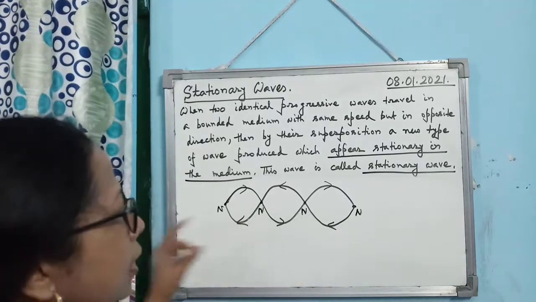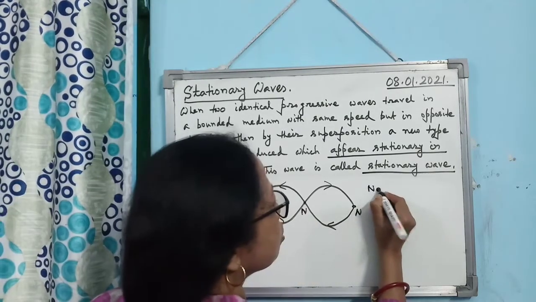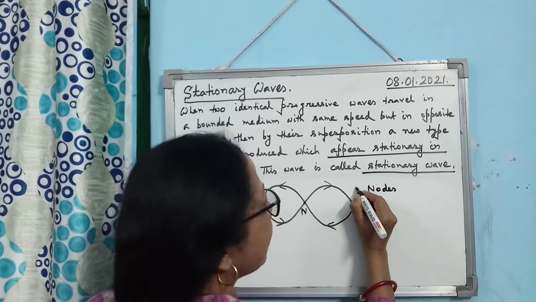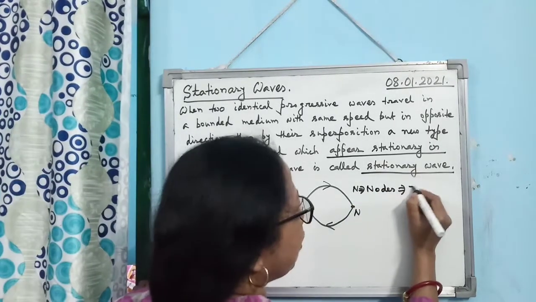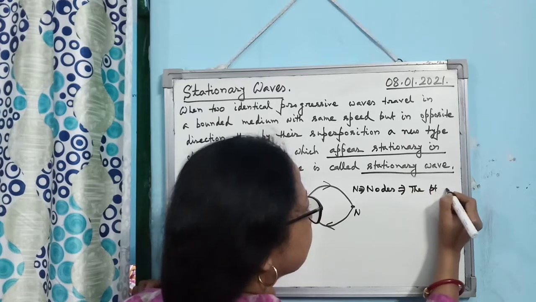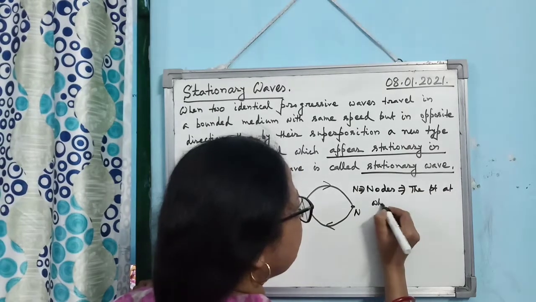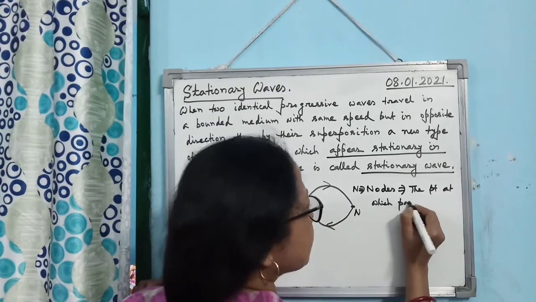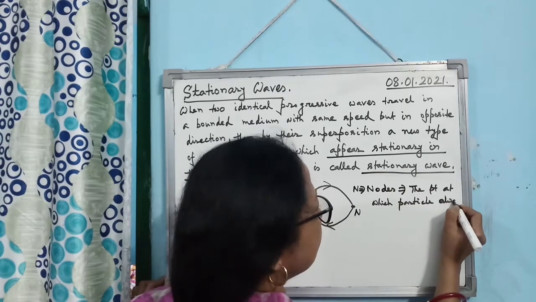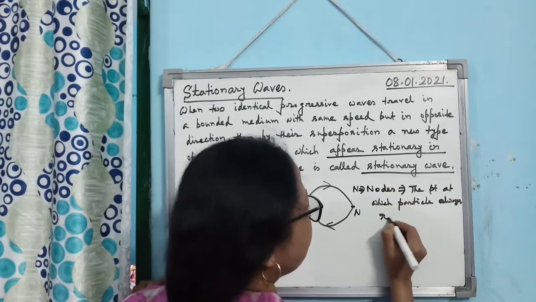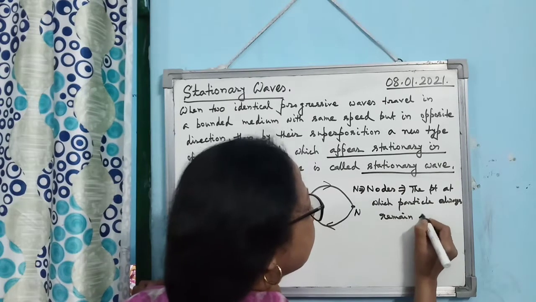They will always remain stationary at this point. These points are known as nodes. Nodes mean the points at which particles always remain stationary.